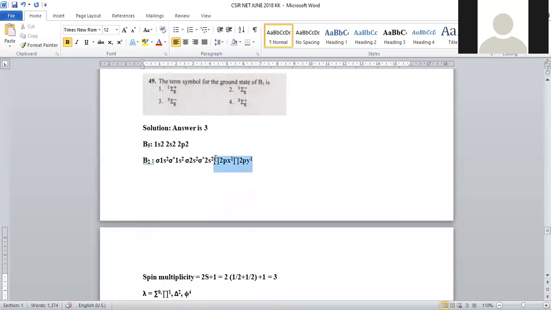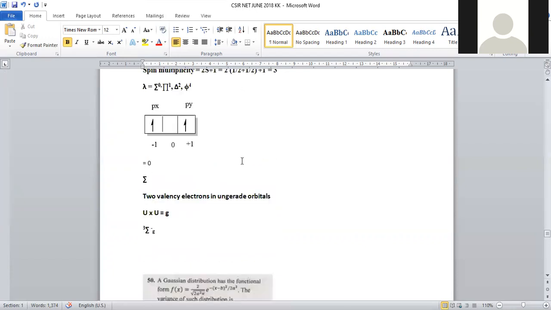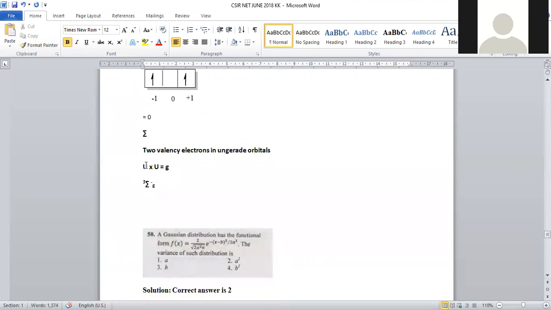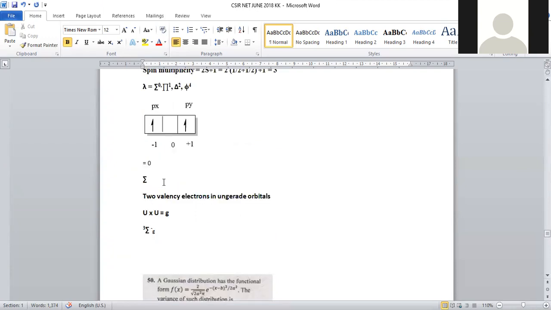The valence electrons are present in 2 pi orbitals. A sigma bonding orbital is called gerade, sigma anti-bonding is called ungerade, pi bonding is called ungerade, and pi anti-bonding is called gerade. Here, one electron in each ungerade orbital gets converted into gerade, so the subscript becomes g, right?